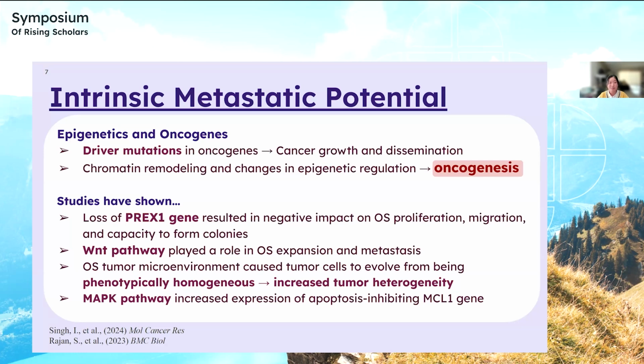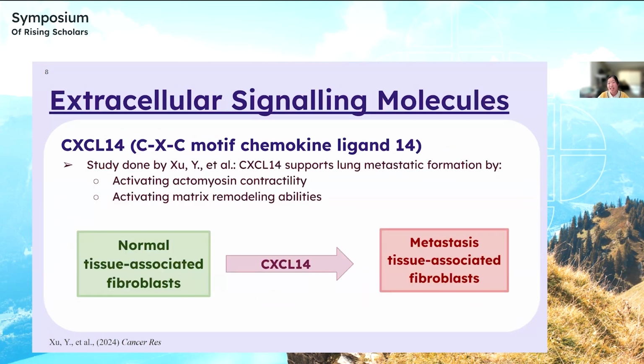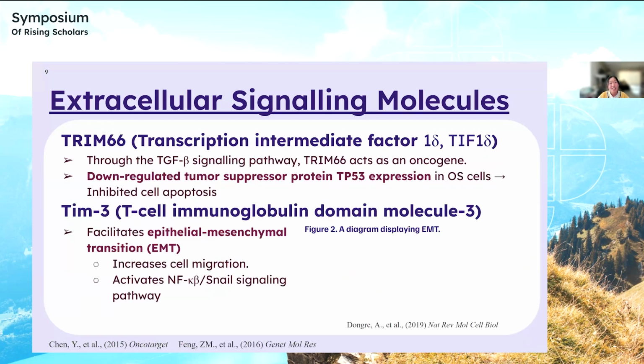cell death. Another important factor to consider is the cell-to-cell communication that allows for possibly osteosarcoma gaining the upper hand in metastasis. CXCL14 is a chemokine in tumor communication, and it supported lung metastatic formation in this study by converting normal tissue-associated fibroblasts into metastasis tissue-associated fibroblasts. In this study, it was also shown that this molecule actually activated actomyosin contractility as well as matrix remodeling abilities. Thus, it really helped the tumor environment to be more phenotypically supportive of metastasis.